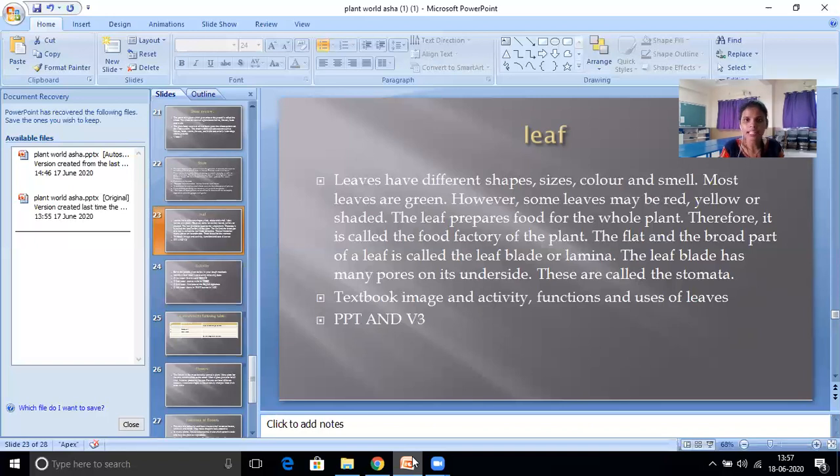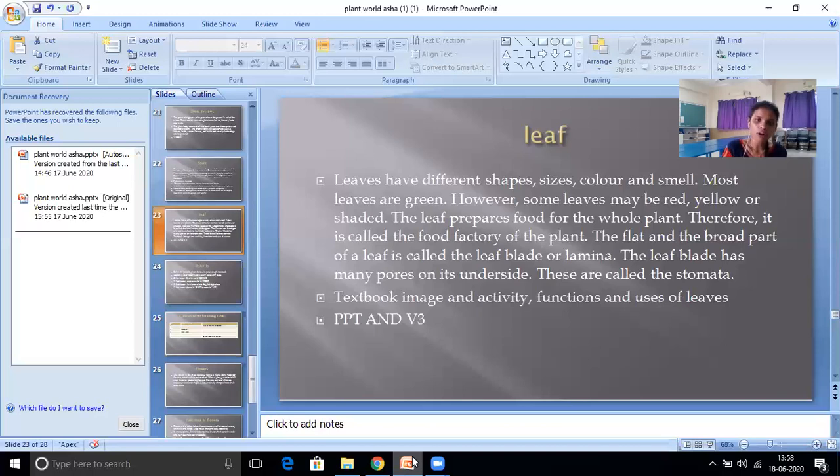The flat and broad part of the leaf is called the leaf blade or lamina. The leaf blade has many pores on its underside. These are called the stomata.